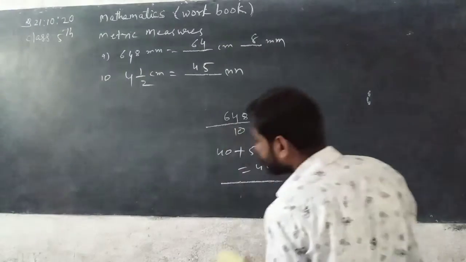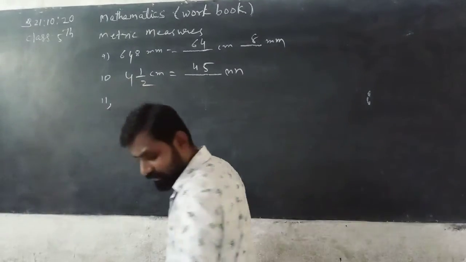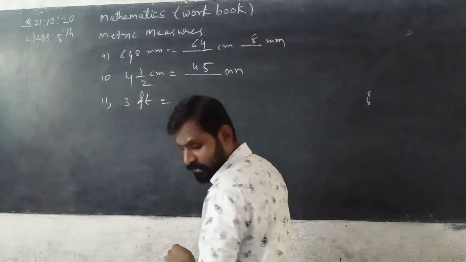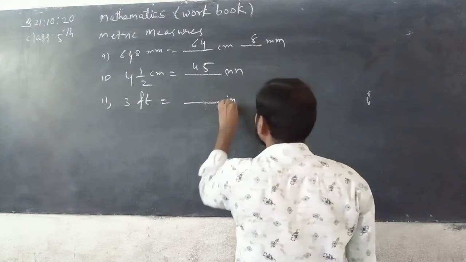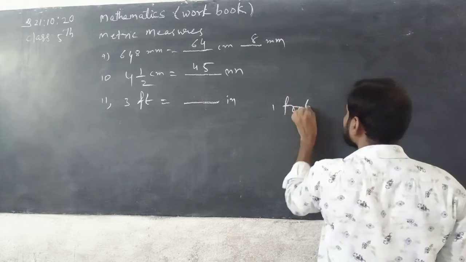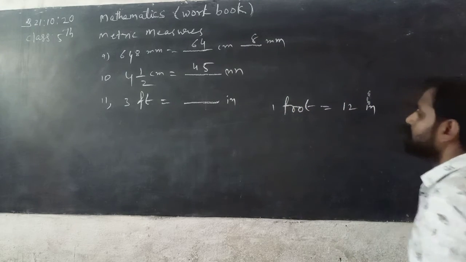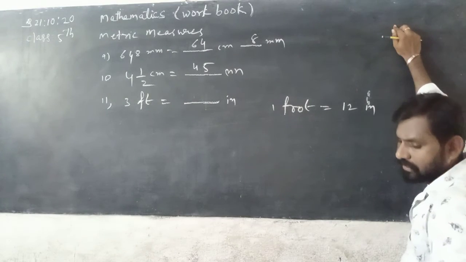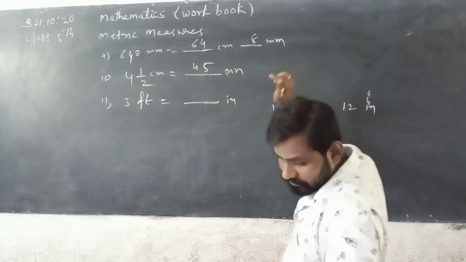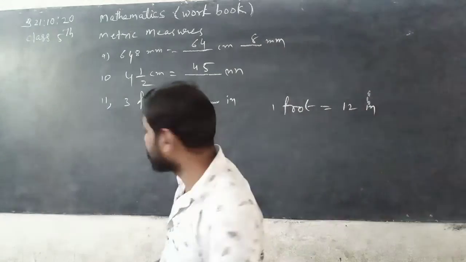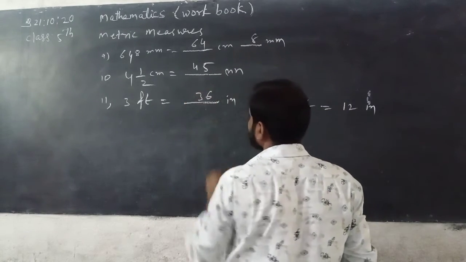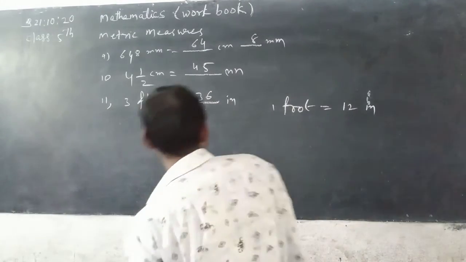Now next, 11th one, 3 feet. 3 feet is equal to dash inches. See here, 1 foot is equal to 12 inches. 3 feet is equal to how many inches? So you can multiply 12 into 3. You can get 12 3s are 36, 36 inches.